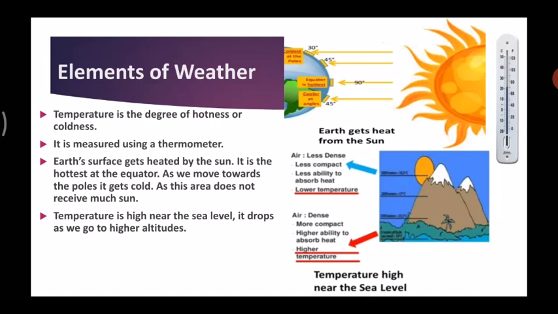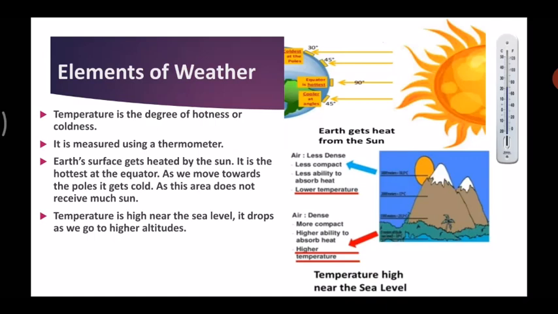As you can see over here, the sun and the earth are here. Look at the first picture. As you see these arrows, the equator is the hottest. Why? Because the sun rays are directly hitting the earth at the equator.